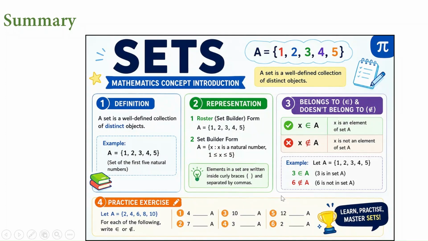With that, we are going to conclude this session. In this, we have looked into the definition, how to represent, and the belongs to and doesn't belong to symbols. Along with that, different types of sets like empty, singleton, finite, infinite, equivalent, and equal. In the next session, we'll look into subset, superset, power set, and all the other concepts, again disjoint sets, also different concepts of sets. We'll look into that in the next session. Thank you.